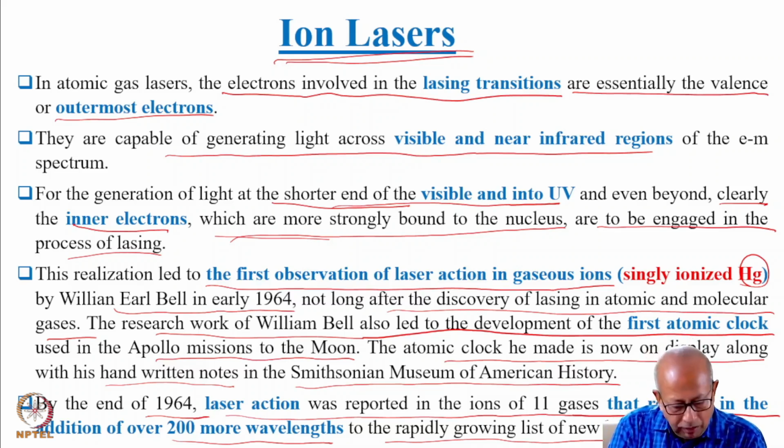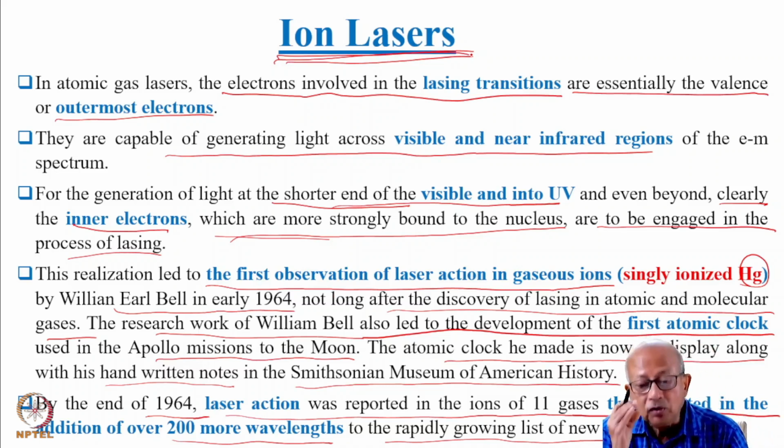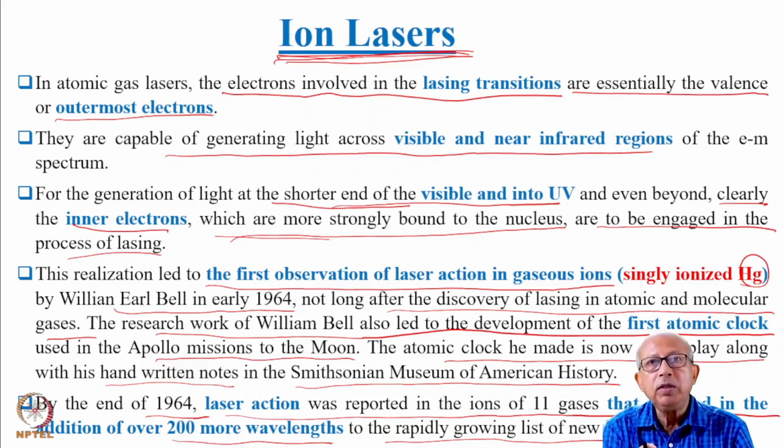The argon ion laser made a great impact because it produced, for the first time, coherent light at ultraviolet wavelengths. Before the advent of ion lasers, coherent light was possible to be emitted only over the infrared, near infrared, and some part of the visible.